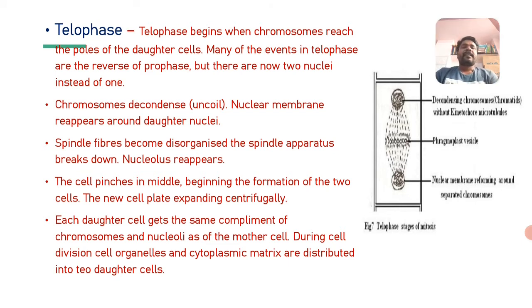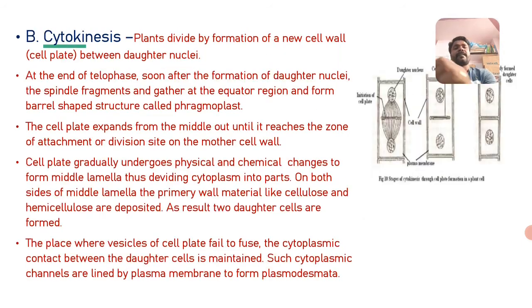So not only do the chromosomes move towards the opposite poles, along with them, at the time of telophase, all the cell organelles present in a single cell are equally distributed towards the opposite poles, or the daughter cells, and the cytoplasmic matrix as well goes to the two daughter cells.